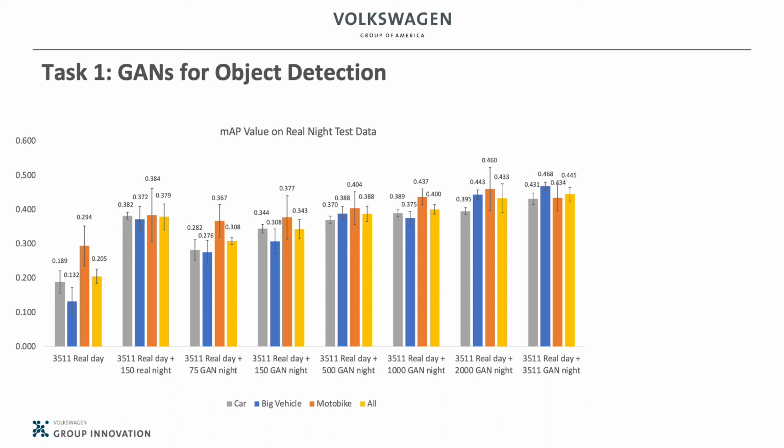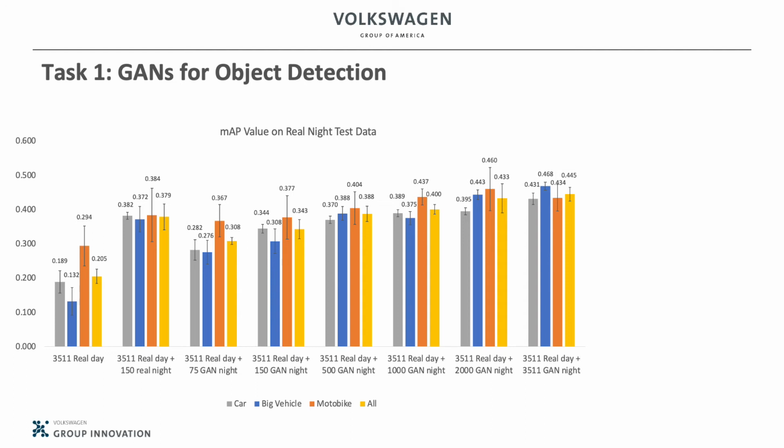For testing, we compiled two test sets. One had 148 real-day images, and the other one had 148 night images. I have to mention that the number of objects is highly imbalanced in our dataset, where cars are way more than the motorbikes. We also did multiple experiments to see whether these conclusions are statistically significant.